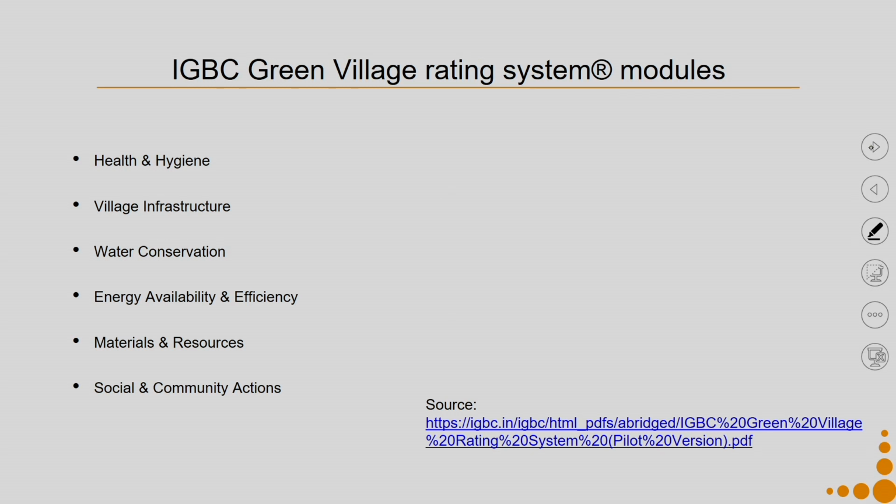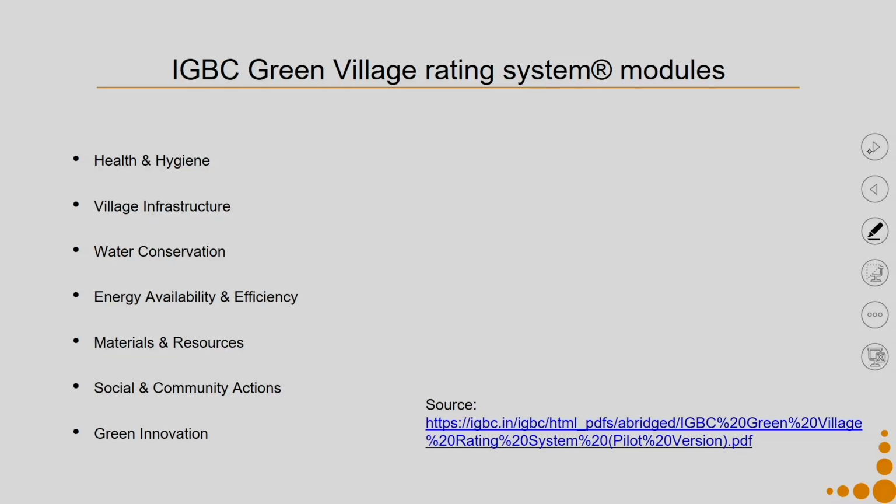You can see that all the three dimensions we are trying to touch upon by all these aspects, all the three dimensions of sustainability, and at the same time we are trying to modify our criteria or guidelines for doing the same as per what it might be more contextual for a village.